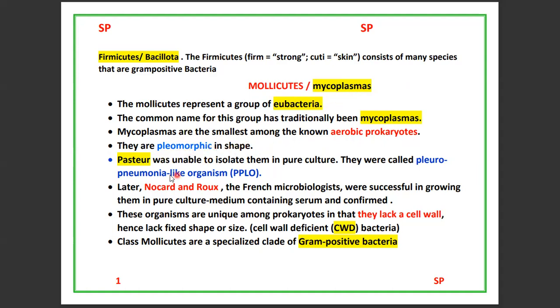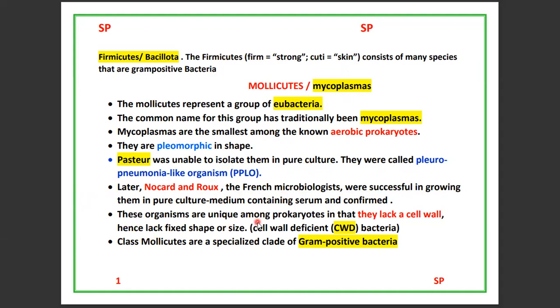These Mollicutes or Mycoplasmas were first discovered by Pasteur, but he was unable to isolate them into pure culture. At that time, he called them pleuropneumonia-like organisms, PPLO. Later, Nocard and Roux, the French microbiologists, were successful in growing them in pure culture medium containing serum, and they were known as Mycoplasmas.